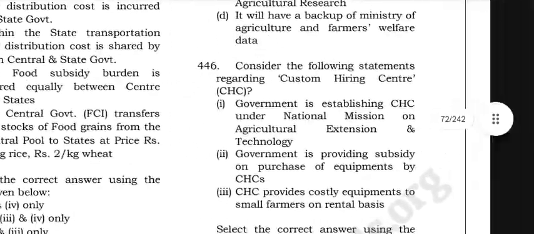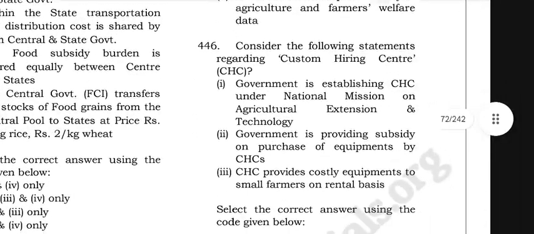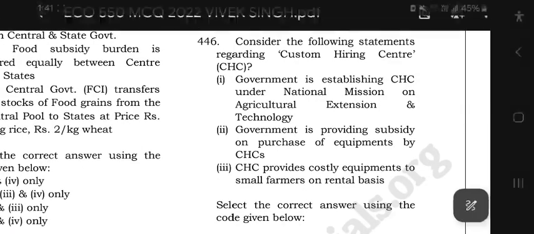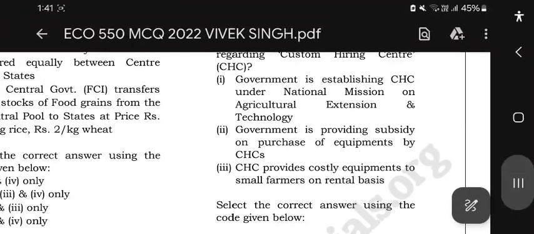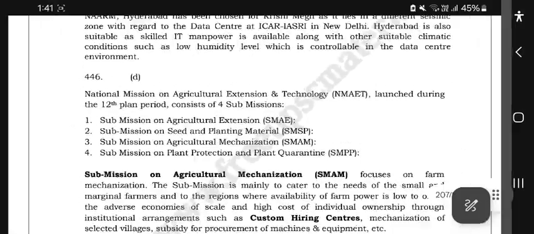Consider the following statements regarding the Custom Hiring Center, that is CHC. The government established CHC under the National Mission on Agriculture Extension.